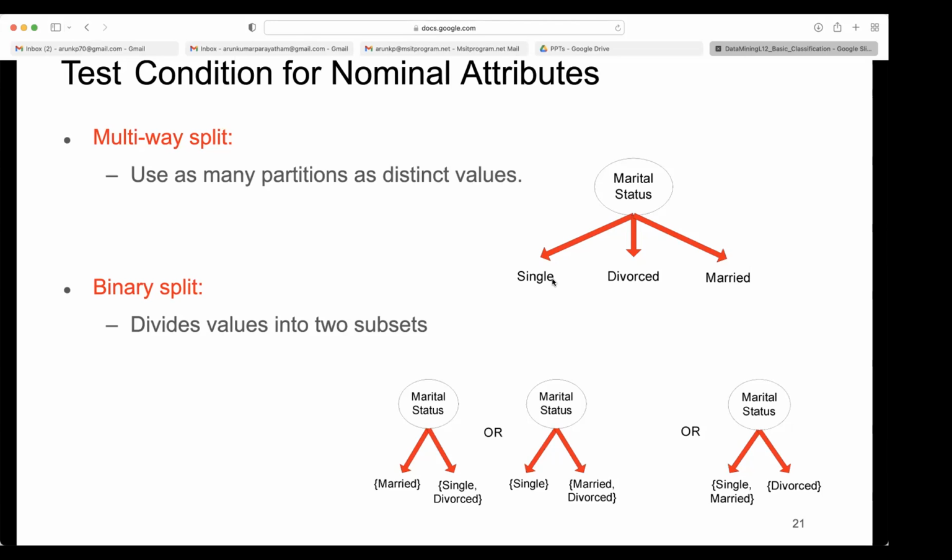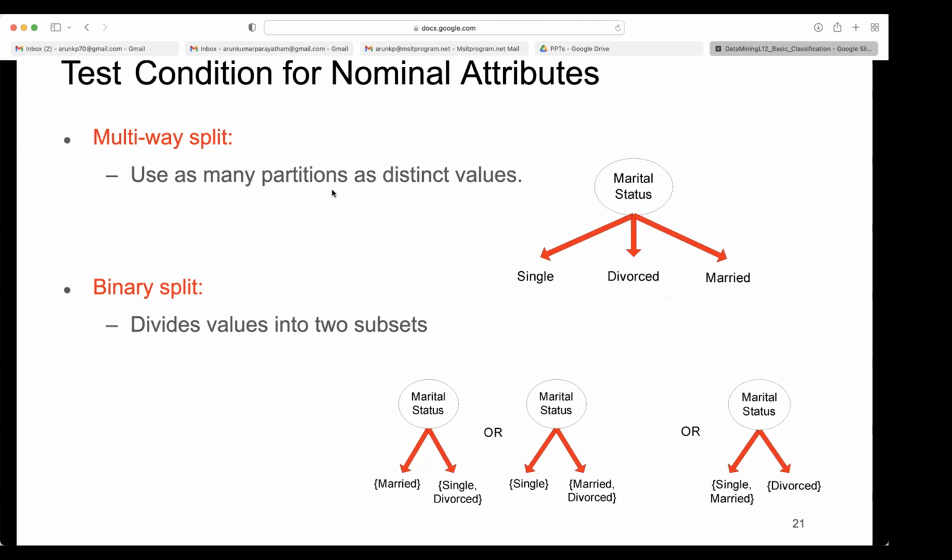Here for nominal, we can put any 2 into 1. Here 3 are available. Any 2 into one branch, and the other one into the other branch, because they are not comparable. There is nothing like single is always less than divorced, or divorced is greater than married. That comparison is not available, a standard comparison. So you can put them into two baskets, whatever way you want. That is what is available for nominal things. If you want a multi-way split, you can put them into three branches, no problem.